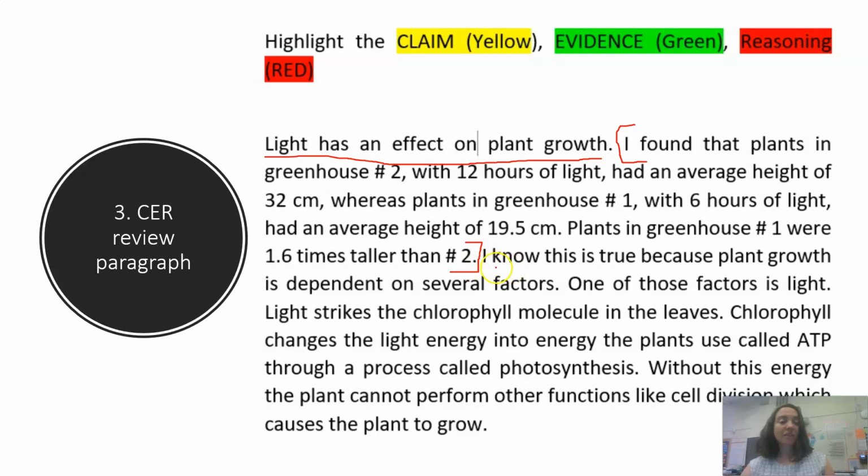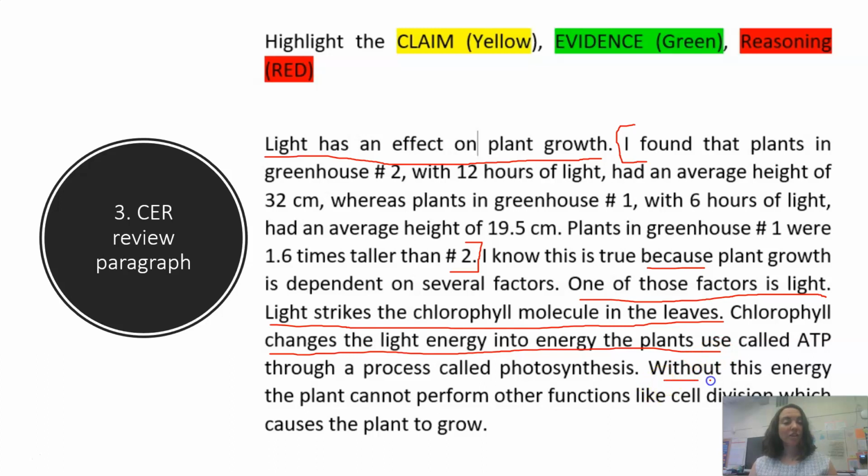And last, we know this is true because this appears to be the beginning of an explanation when we start to say because. And then we explain one factor that affects plant growth is light. And what happens is light strikes the chlorophyll molecule, which changes the light energy into energy the plants use.